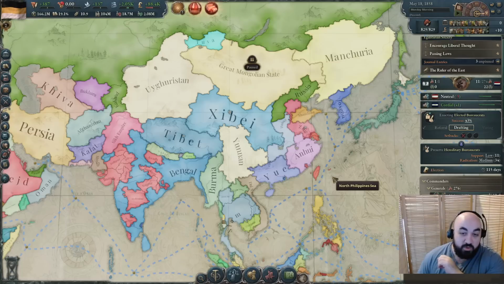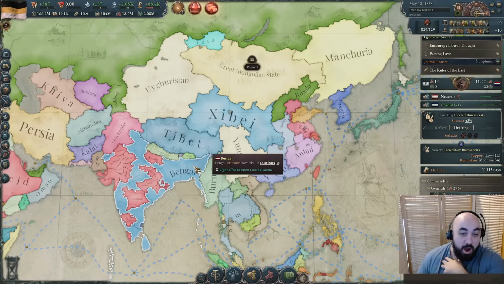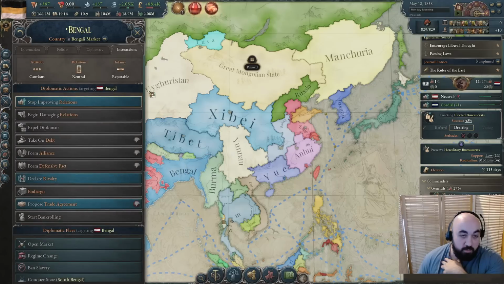So it looks like the strain was a little too much for China to bear, and China busted apart. The British Raj became Bengal. We are doing a large volume of trade with them, which is nice. We're trying to improve relations.